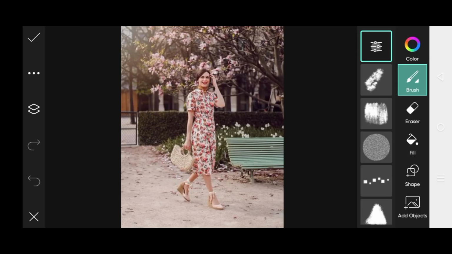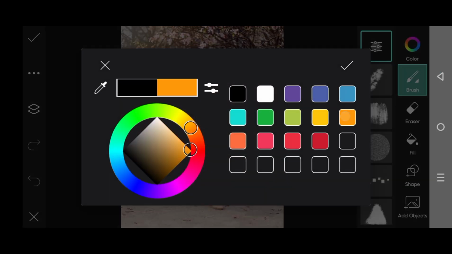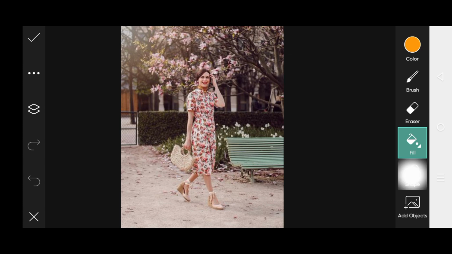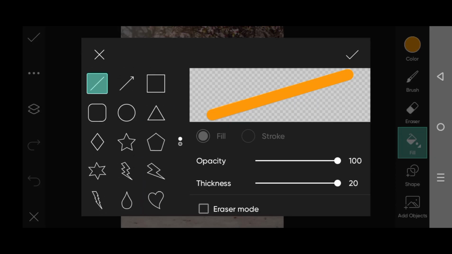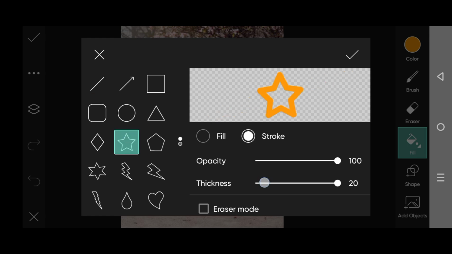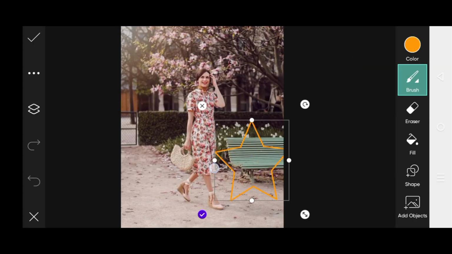Guys, here I'm going to apply that draw option. I would choose the color to draw anything. Here we could, guys, choose the shapes which we want to draw and the pictures. I have to choose, guys, that one shape to draw on it, which has been drawn on the image.